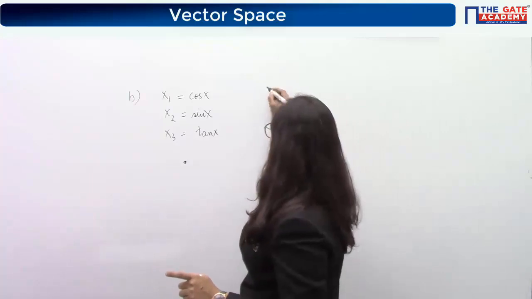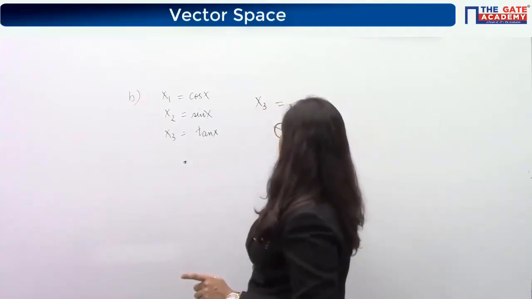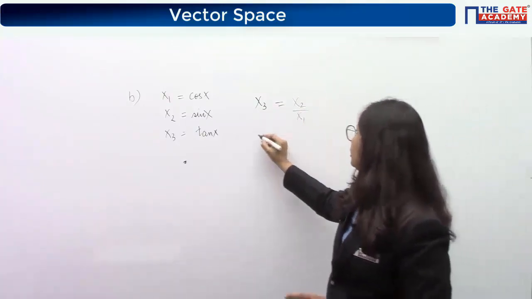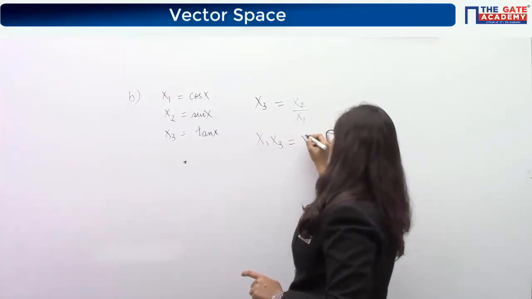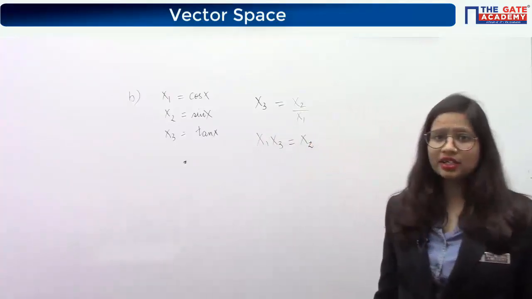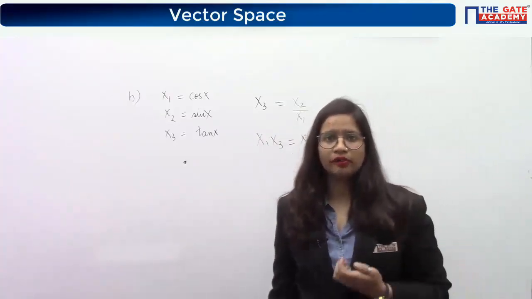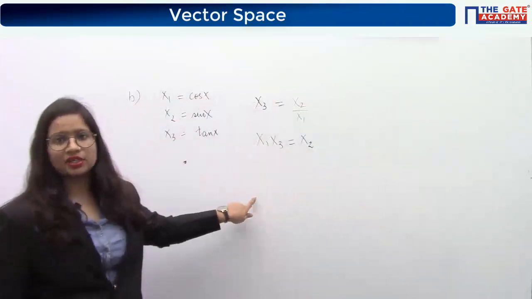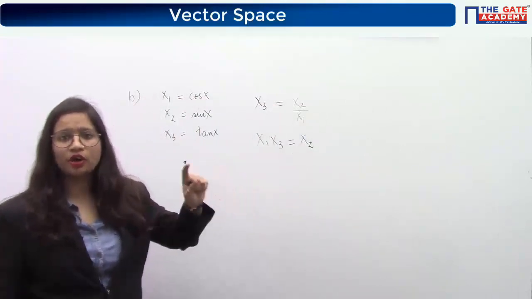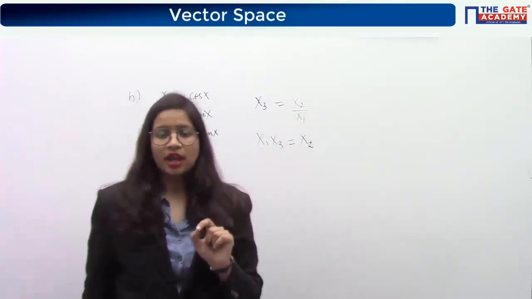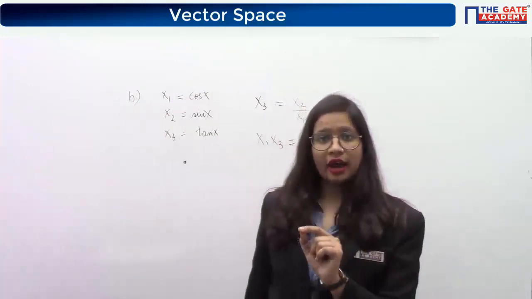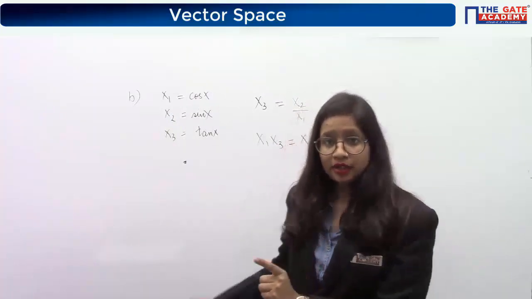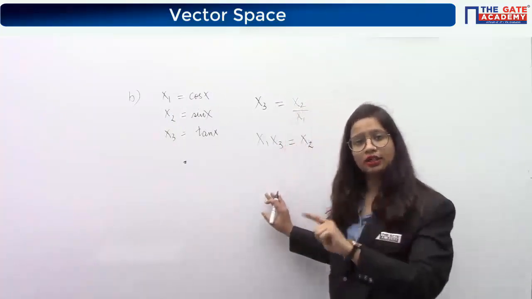That is because you can see that there is a relationship among those: tan x can be written as sin x by cos x. So there is a relationship, that means there is a dependency. That's what we have studied till now. To find out the dependency, we will just look for a relationship. There is a relationship, but still I am saying this is not your answer, because we have been asked in the question which are the set of functions which are linearly dependent. These are dependent functions, but they are not linearly dependent.